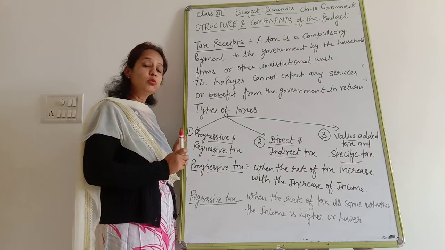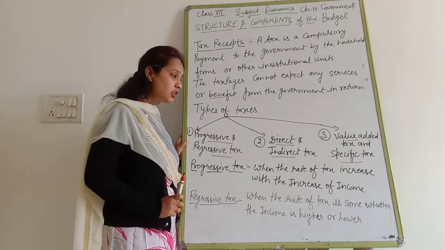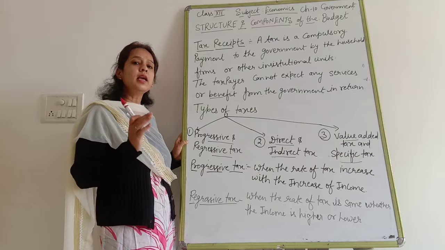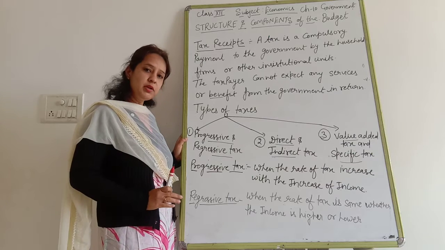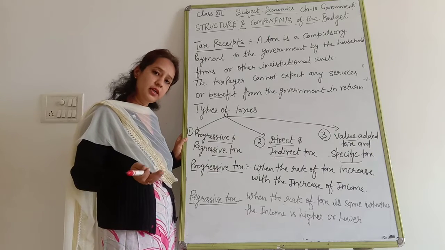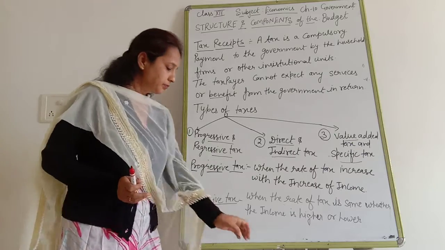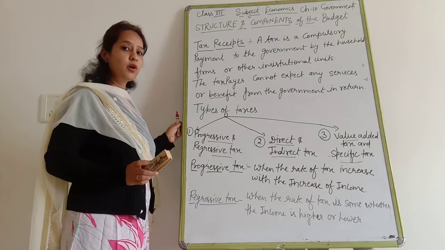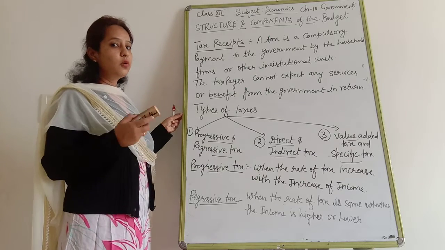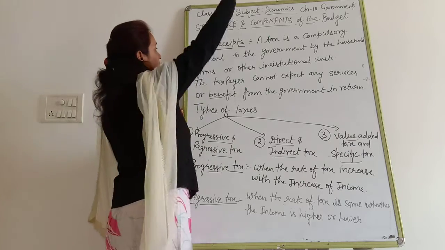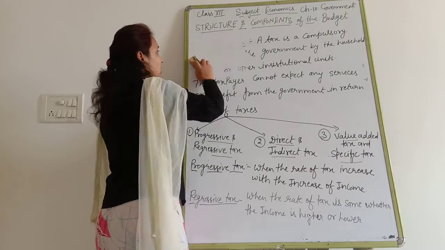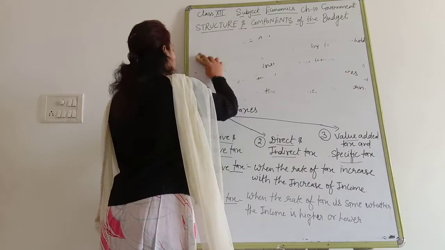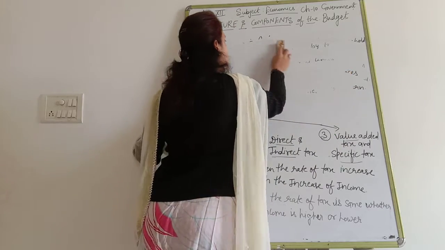Progressive taxes are those taxes in which the rate of tax increases with the increase in income. As the income increases, the rate of tax will increase. Clear? It means the government is charging higher tax from the richer people and lower tax from the poor people, or is not taking any kind of receipt from the poor people. Look, I am just giving you an example.